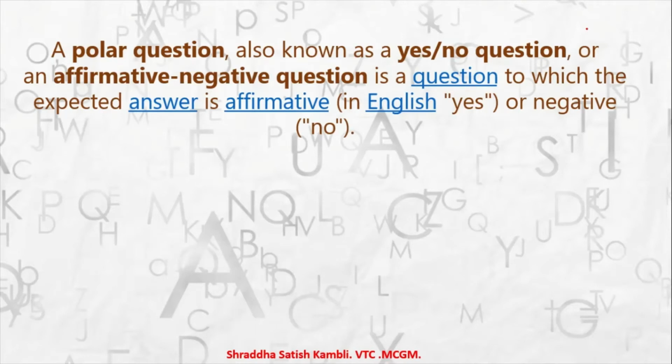Okay, so is the dog a living thing? So that you need not explain too much, you will say yes, the dog is a living thing. Is the earth a planet? Yes. Okay. Is blood blue in color? No. So these are simple examples of polar questions where we have the answer as yes or the answer as no, where we answer in the affirmative or we answer in the negative. Alright, so this is about polar questions.